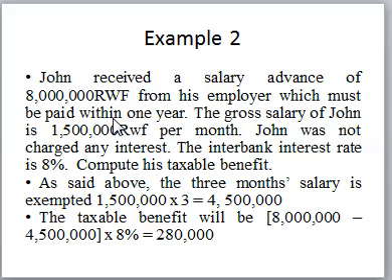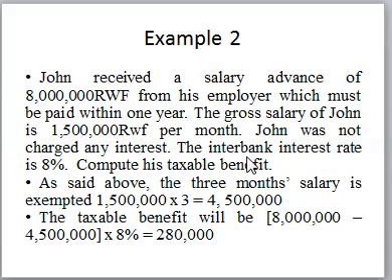Look at this example number 2. John received a salary advance. In this case, we are having a salary advance of 80 million from his employer, which must be paid within 1 year. The gross salary is 1.5 per month. John was not charged an interest, it is interest free. The interbank rate is 8%.